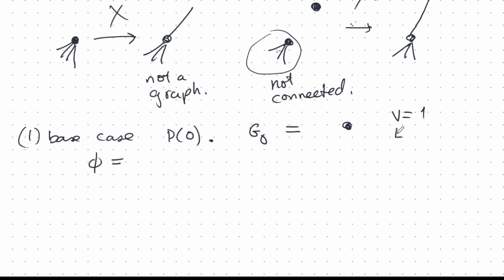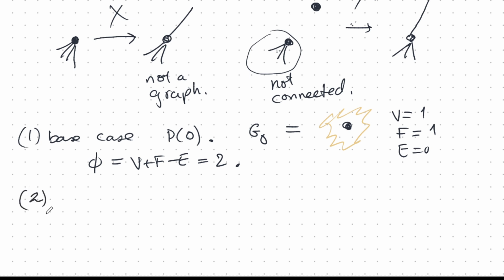The number of faces is 1. Remember, the big ocean is one face. And then finally, the number of edges is 0. So phi is vertices plus faces minus edges. That's 2. So the base case is true. Phi is 2 for the base case.